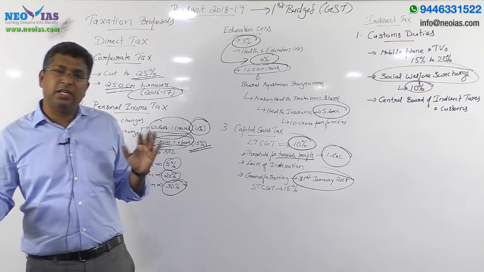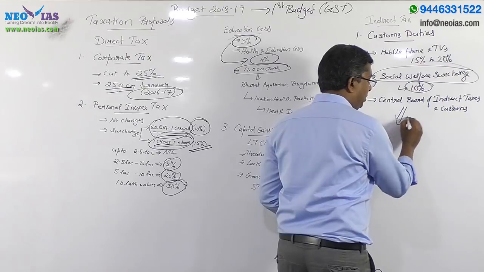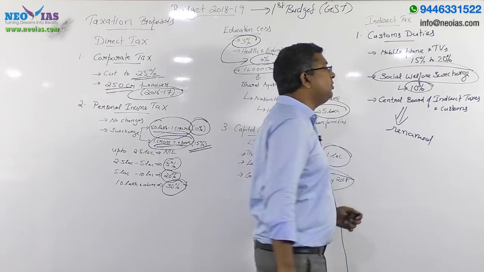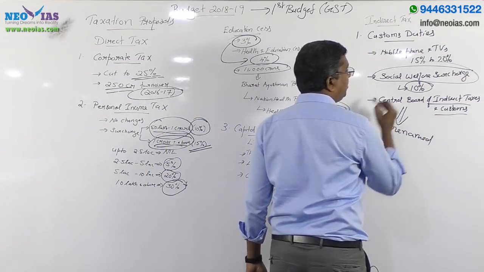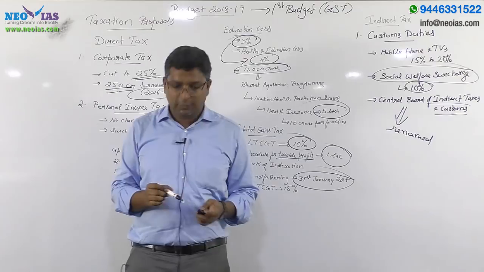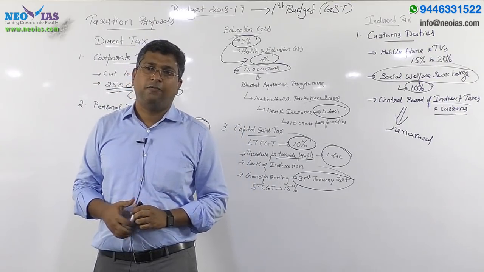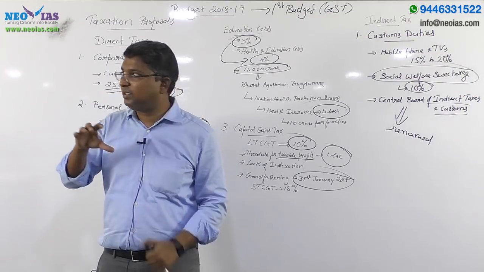So this budget has renamed the Central Board of Excise Duty and Customs to the Central Board of Indirect Taxes and Customs. So these are the important relevant points from this year's budget taxation proposal.